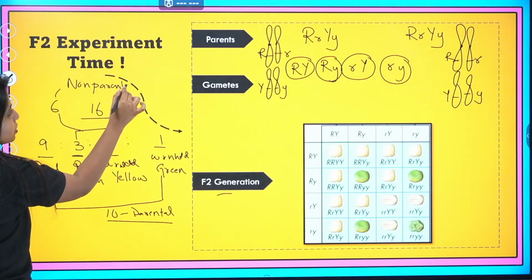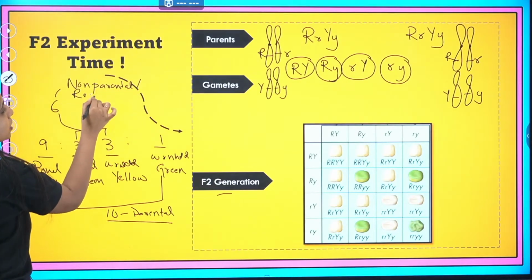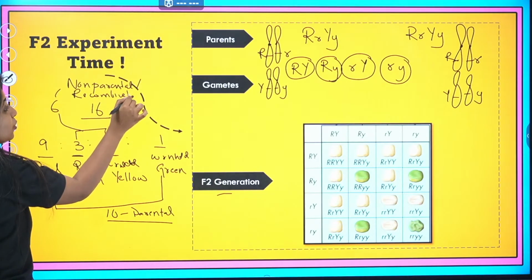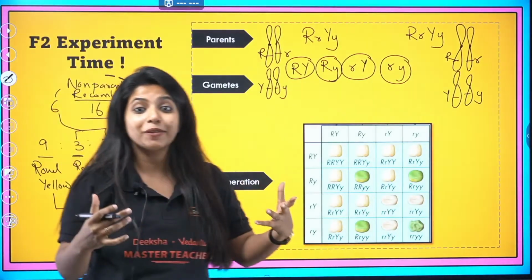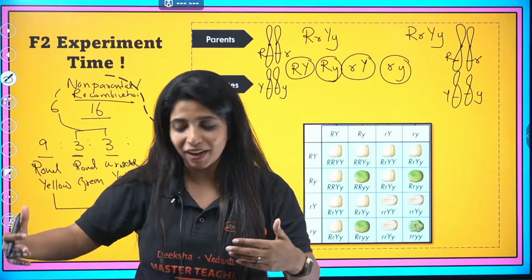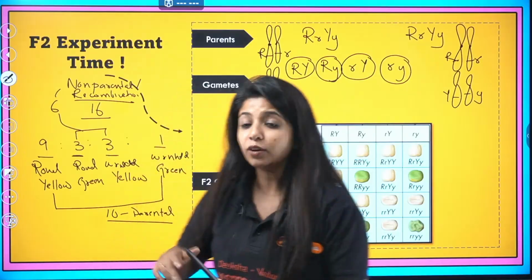You also sometimes call this recombinants. What do you mean by recombinants? They are new combinations. Recombinants means new combination. Revision means you are revising something. That is what you mean, right? So they are going to be recombinants.